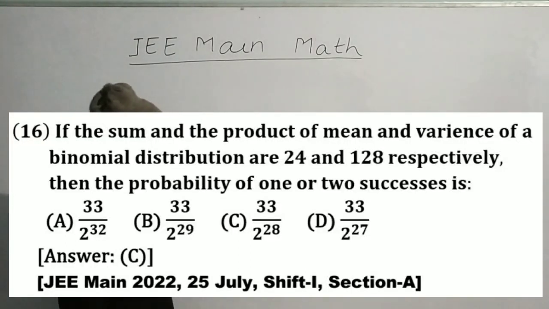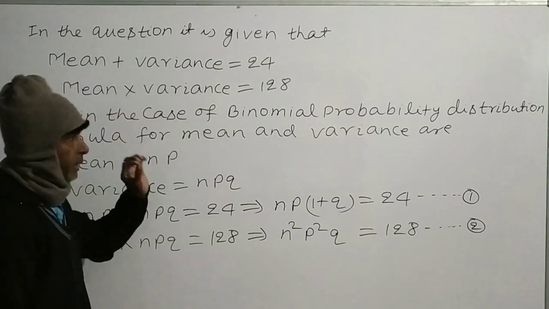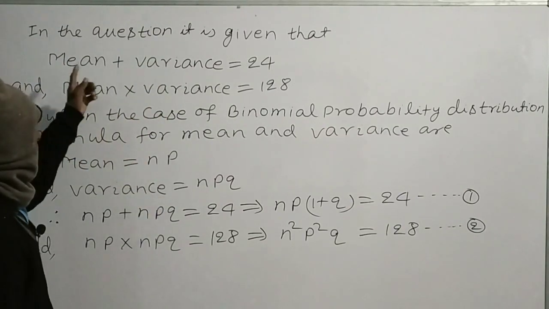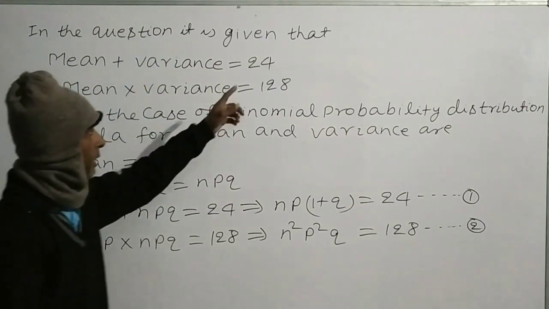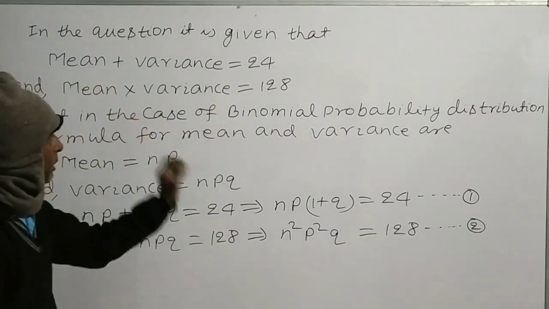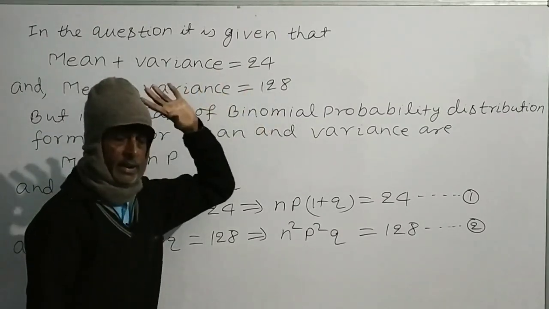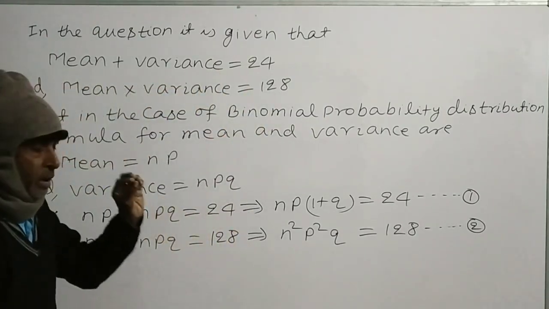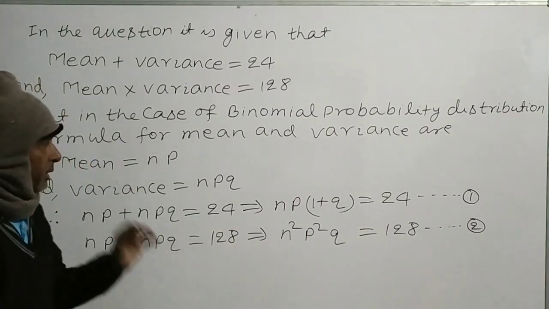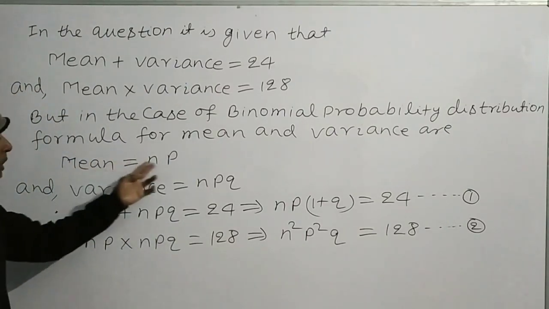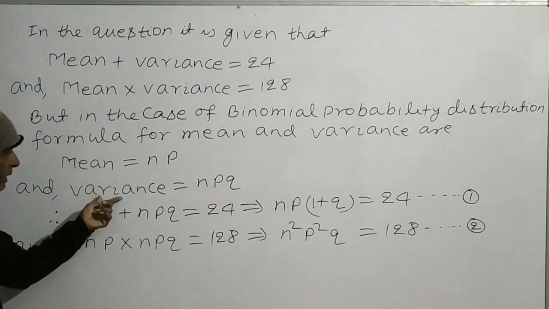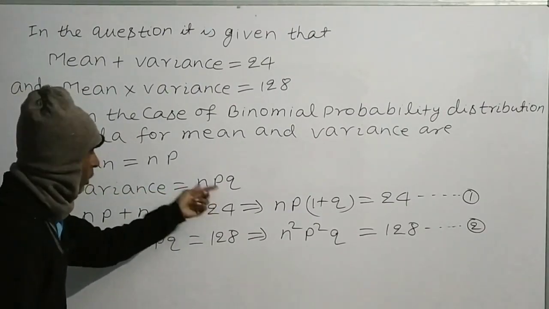In this video, I will solve this question that was asked in JEE Main exam. In the question, it is given that the sum of mean and variance is 24 and the product of mean and variance is 128. But we know the formula that mean is equal to np and variance is equal to npq.